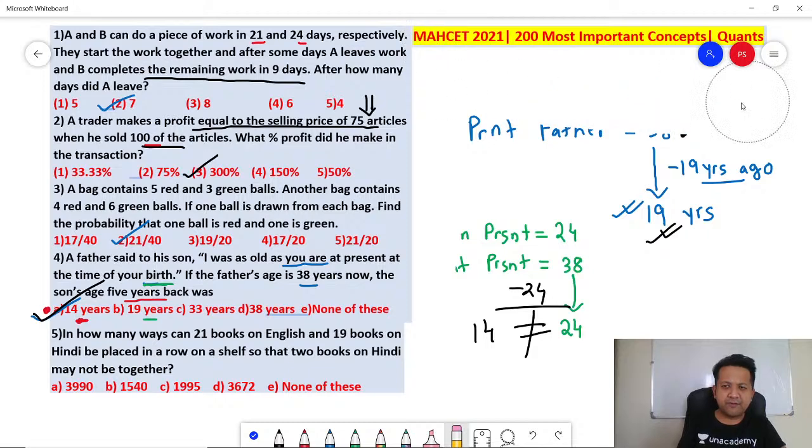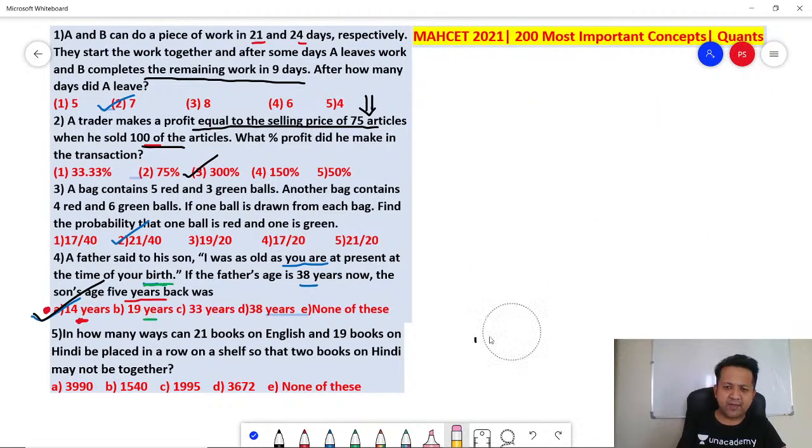Okay. Number 5. Let's look at number 5. In how many ways can 21 books on English and 19 books on Hindi be placed in a row on a shelf so that no two books on Hindi may be together?